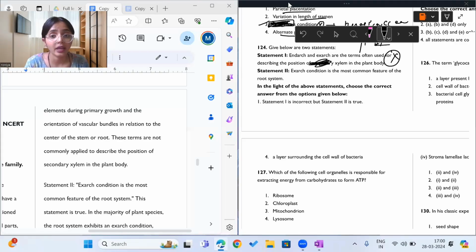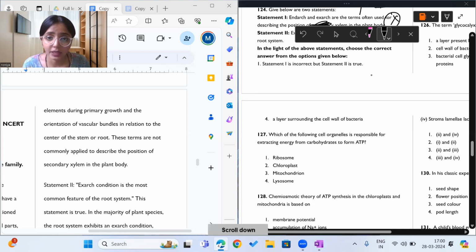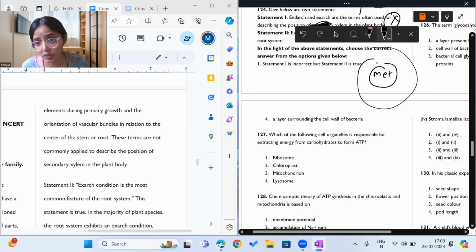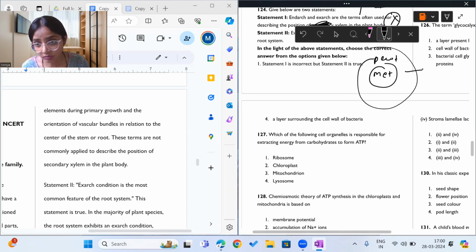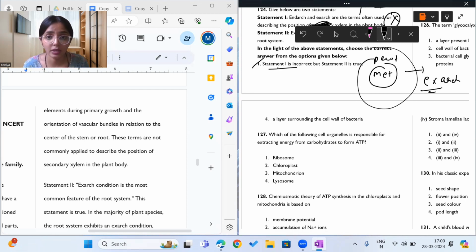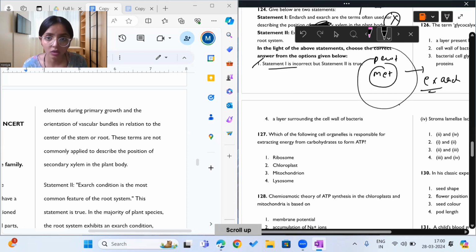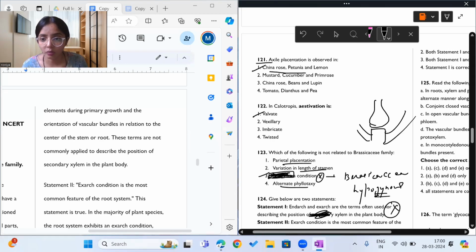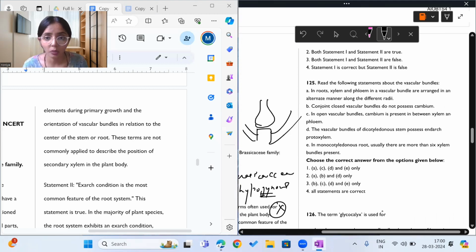So in endarch type of primary xylem, the protoxylem is present inside and the metaxylem is present outside. But in exarch type, the metaxylem is present inside and the protoxylem is present outside. This is exarch. So statement 1 is incorrect and statement 2 is correct. So answer to question 124 is option number 1. Moving on to question 125. Let us see what this says.